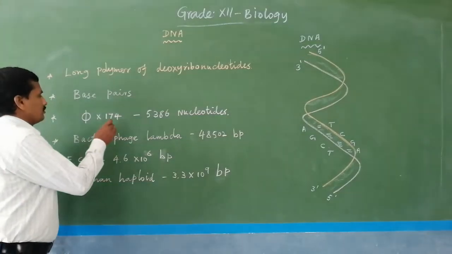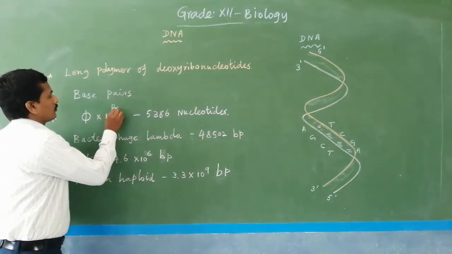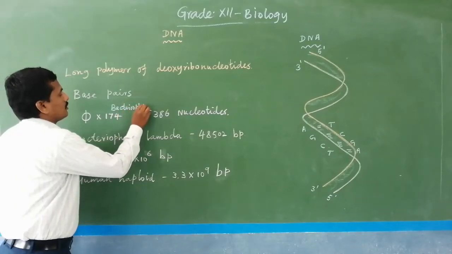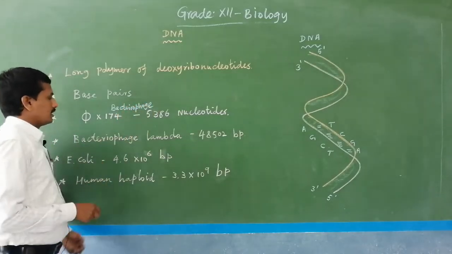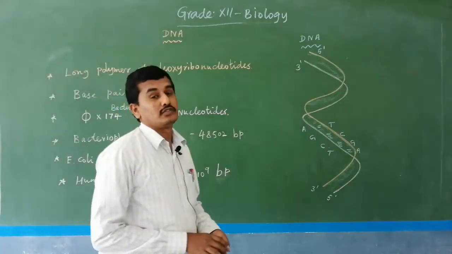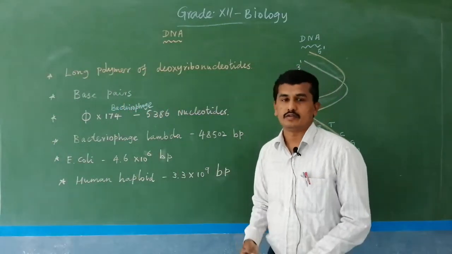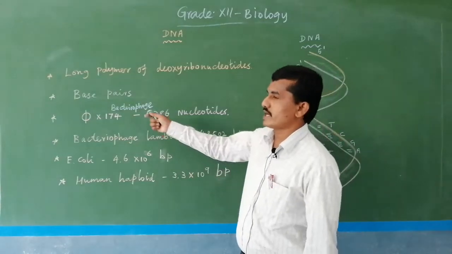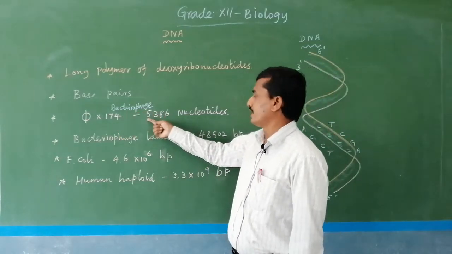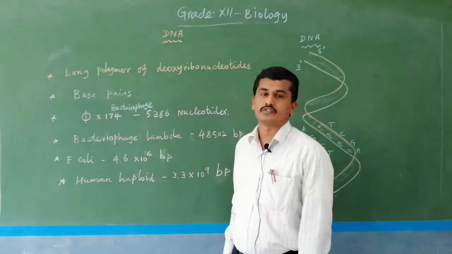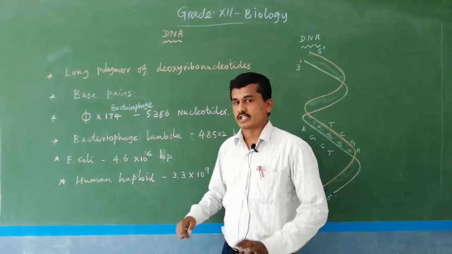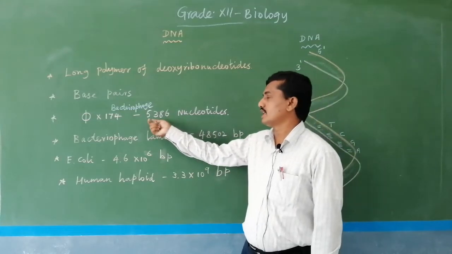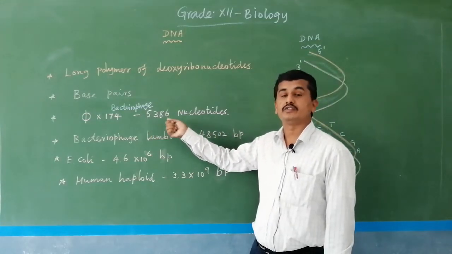Next one, the phi X 174 bacteriophage. Bacteriophage means what? A bacteriophage is a virus which kills the bacterium; that is known as a bacteriophage. The phi X 174 bacteriophage virus consists of 5386 nucleotides. One single virus contains DNA, the genetic material, and here the virus contains 5386 nucleotides.